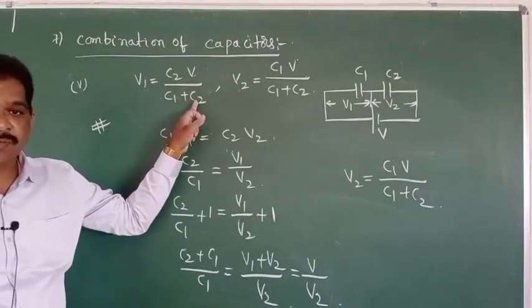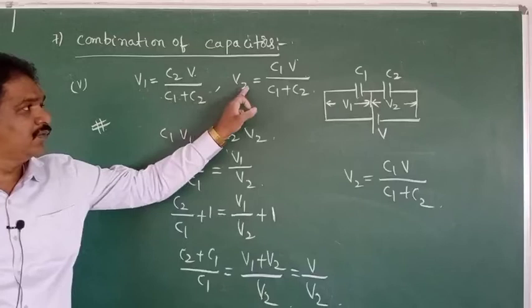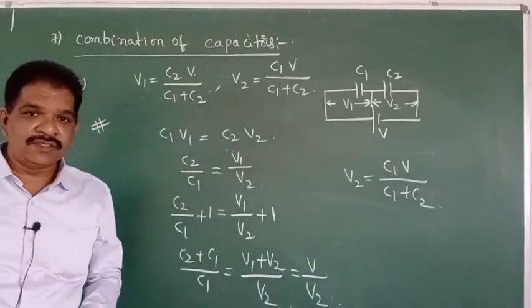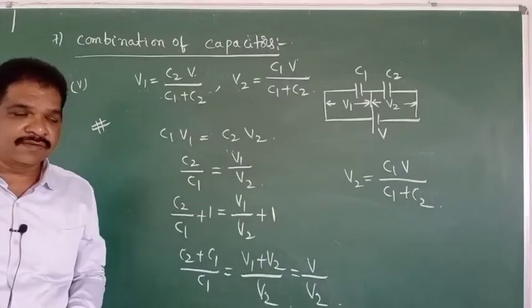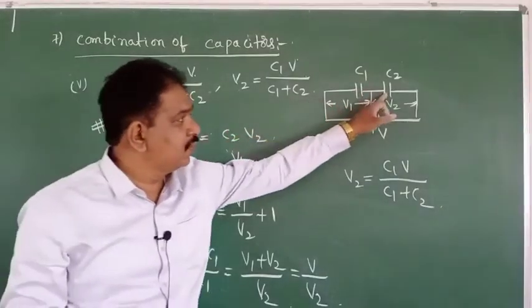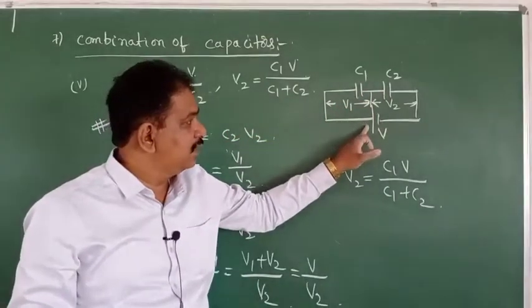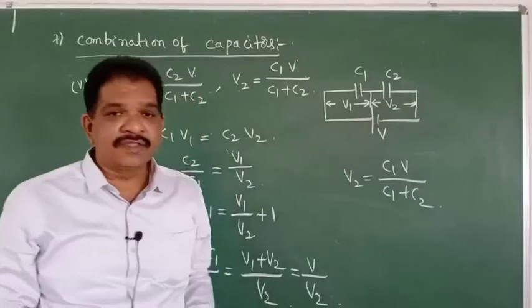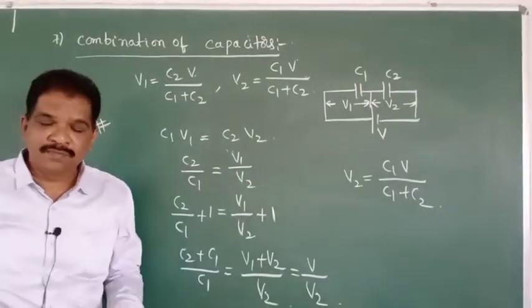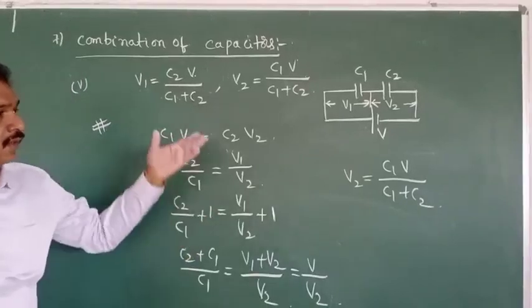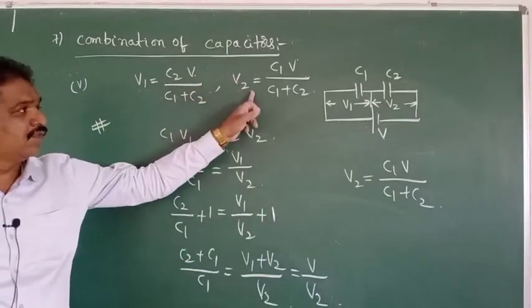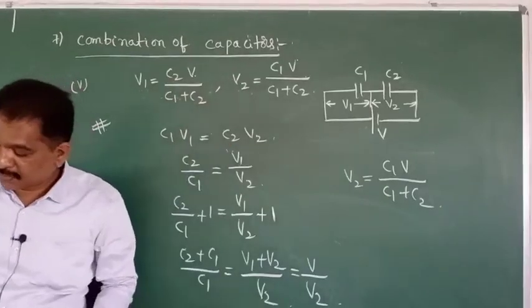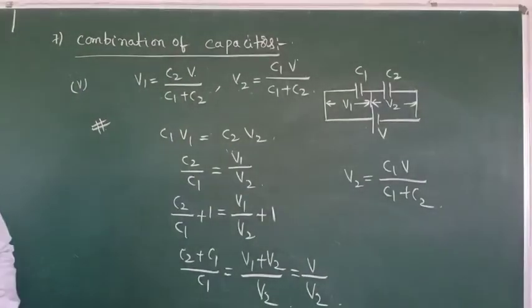C2V by C1 plus C2 is the V1 value, and V2 value is this one. Two capacitors having capacities C1 and C2 are connected in series and connected across a battery of EMF V. Then find the PD, the potential difference across the first capacitor and across the second capacitor.